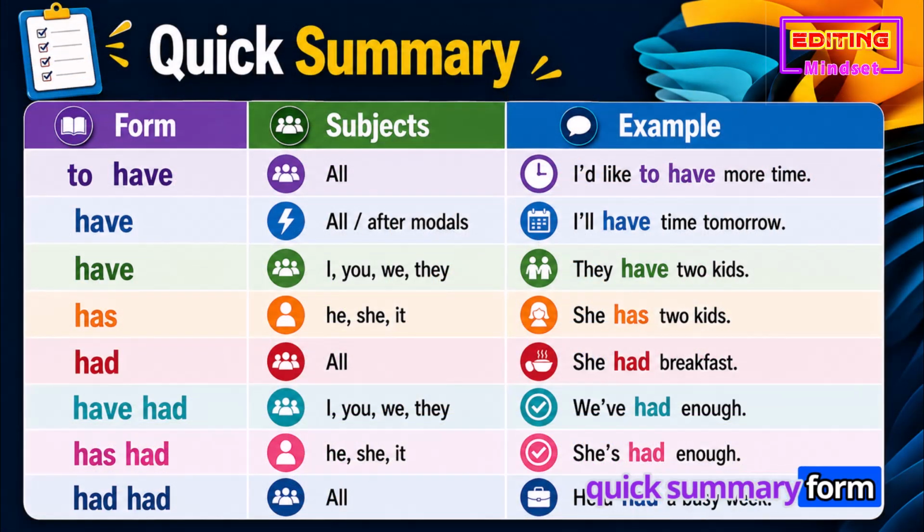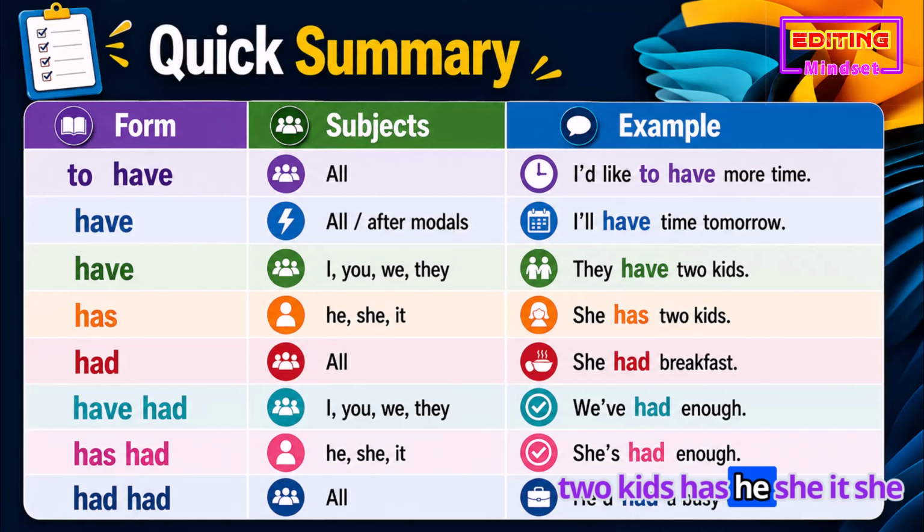Quick summary. Form, subjects, example. To have: all. I'd like to have more time. Have: all after modals. I'll have time tomorrow. Have: I, you, we, they. They have 2 kids.